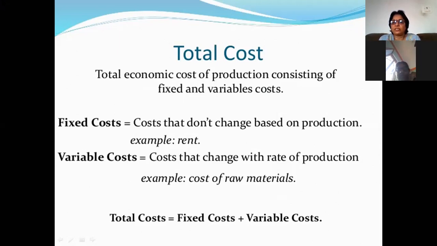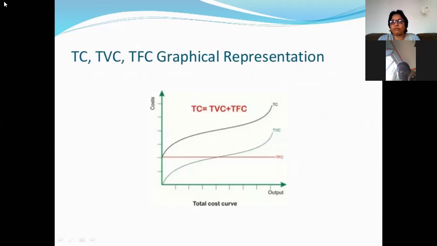Total cost is the addition of fixed cost and variable cost. In the graphical representation of total cost, we can see how the curve moves. It is TVC plus TFC. The TC curve totally depends upon the TVC curve, and the TFC curve is a horizontal line.